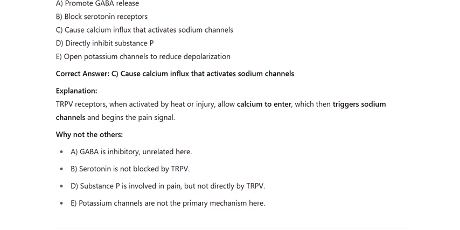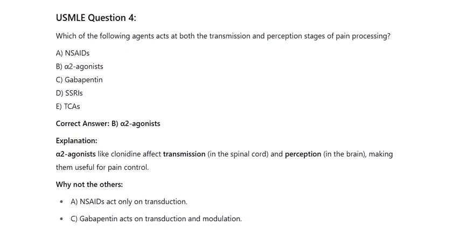USMLE Question 4. Which of the following agents acts at both the transmission and perception stages of pain processing? B. Alpha-2 agonists. C. Gabapentin. D. SSRIs. E. TCAs. Correct answer: B.